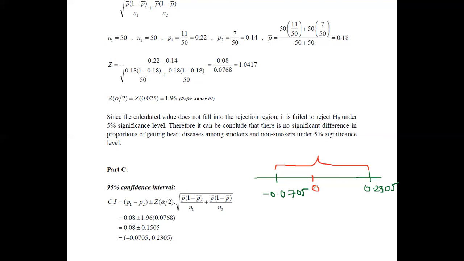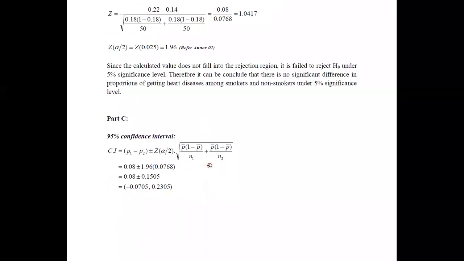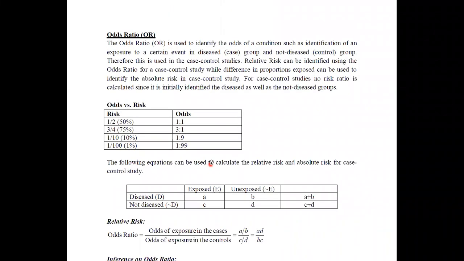Now you can see that since zero is included in here, you can say that there is no significant difference. Therefore, this is how we are dealing with the risk ratios, and actually we are dealing with them in cohort studies. Now we will pay attention to the calculation of the odds ratios.